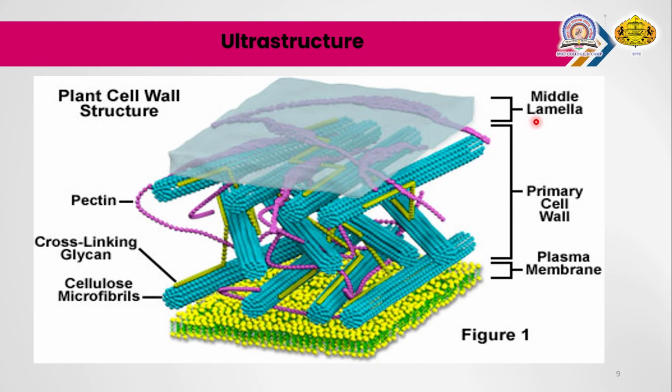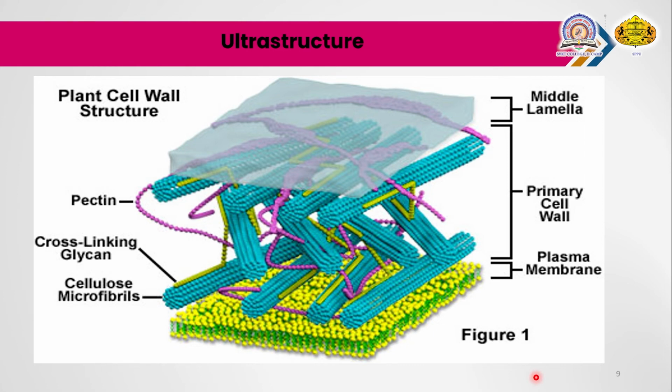So, the middle lamella is rich in pectin materials and is shared by neighboring cells, cementing them firmly together. That means the middle lamella plays the important function of acting as a cement in nature, that is, it holds the adjacent cells together. These functions are mainly performed by the middle lamella. So, these are the whole ultrastructures of the cell wall.